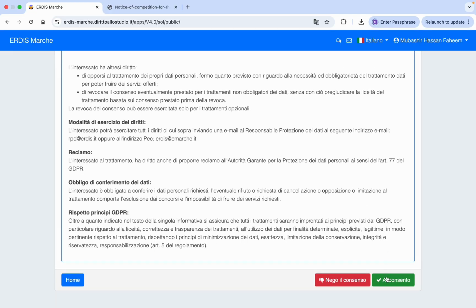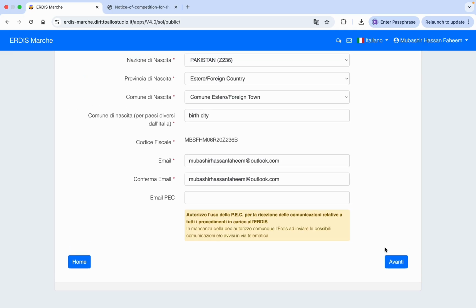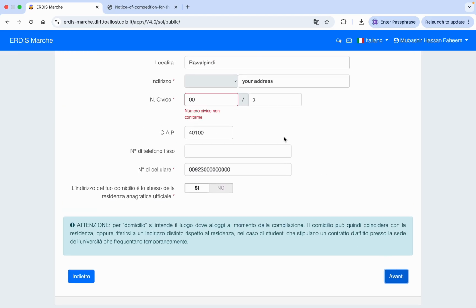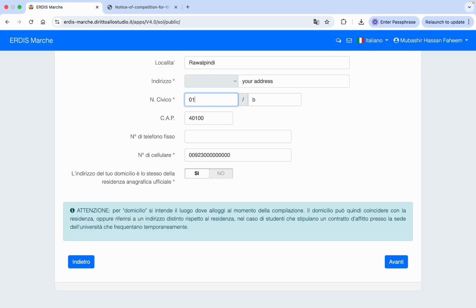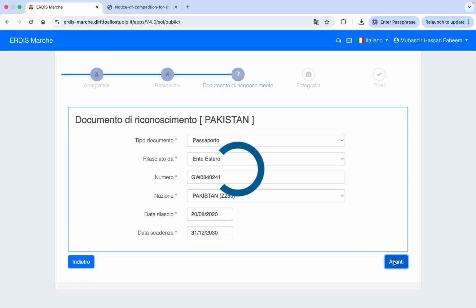So scroll down, accept this one. Again click on Avanti because your data has already been entered. Again click on Avanti because these are your postal address details. Again click on Avanti.